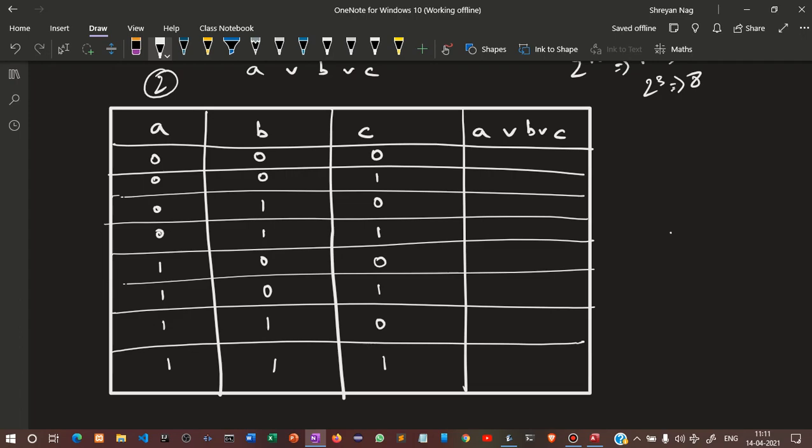So for the first case, all of them are false, right? All are 0, so it will be 0. For the second case, the first two are 0, but C is 1, so it will be 1. Any one of them has to be 1. So for this case 1, for this case 1, for this case also 1, 1, 1, and 1. So this is the truth table for the 3 variables.